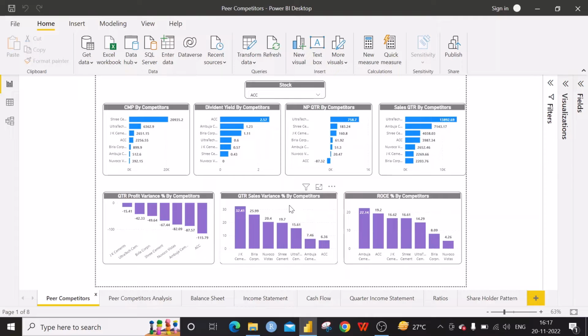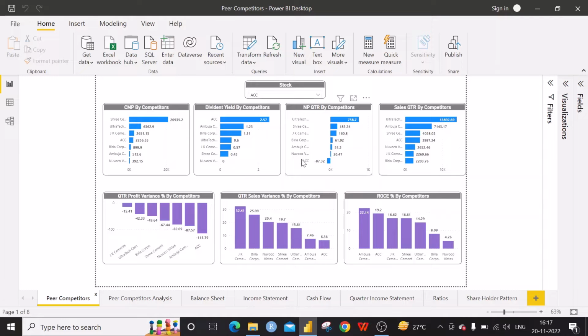The dividend yield is good for ACC when compared with its competitors. We also saw this when we did the comparison and detailed analysis in previous videos.